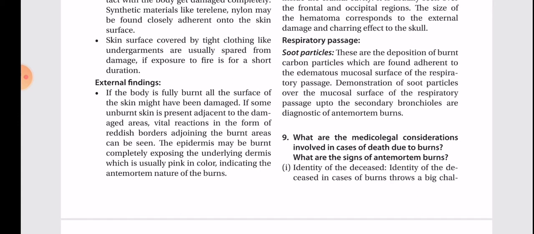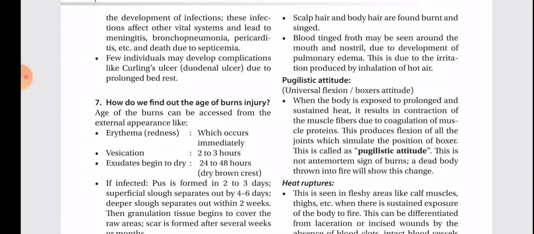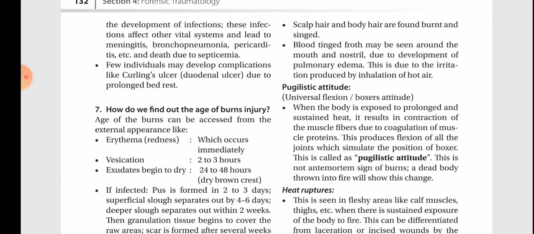If some unburned skin is present adjacent to the damaged skin areas, vital reactions in the form of reddish-brown borders adjoining the burnt areas can be seen. The epidermis may be burnt completely, exposing the underlying dermis, which is usually pink in color, indicating the antemortem nature of the burns. Scalp hair and the body hair are found burnt and singed. Blood-tinged froth may be seen around the mouth and nostrils due to development of pulmonary edema. This is due to the irritation produced by inhalation of hot air.